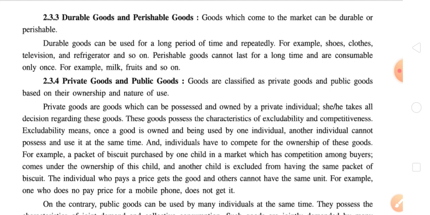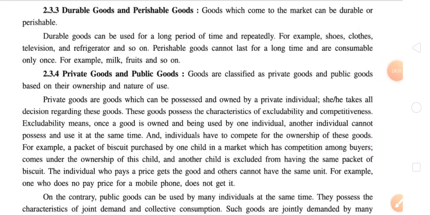And durable goods can be used repeatedly, while perishable goods cannot be used repeatedly and are consumable only once. So here also we have two different points of difference which we can write in the examination if the question is asked like give the difference between durable and perishable goods.